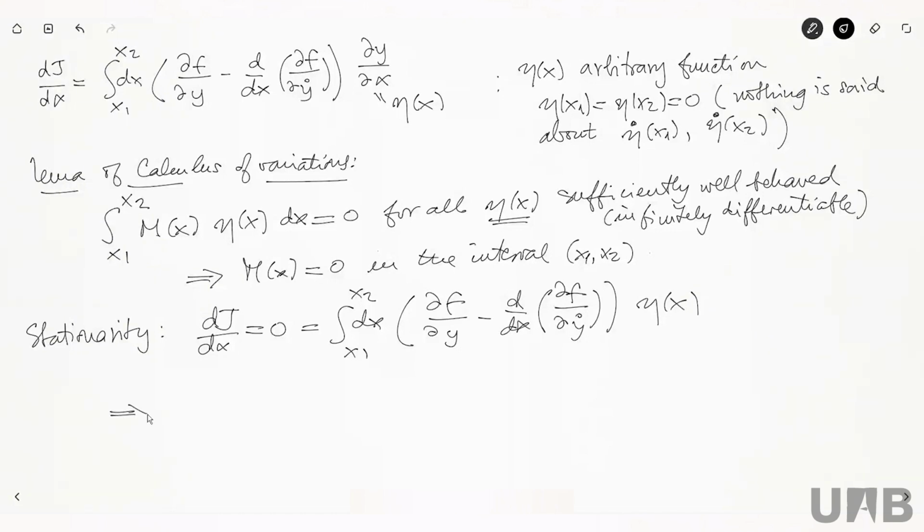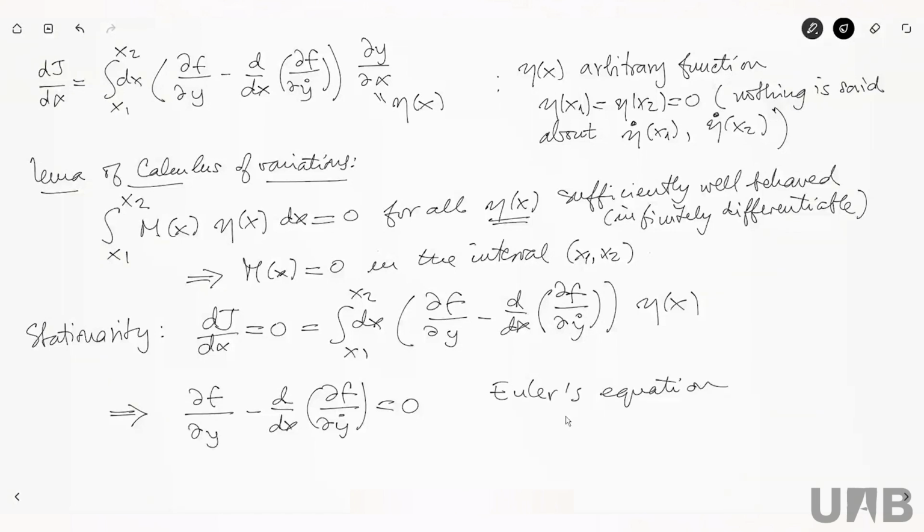So as a consequence of the lemma, the integrand vanishes. This, in mathematics, is called Euler's equation. And in physics, we also call it the Euler-Lagrange equation.